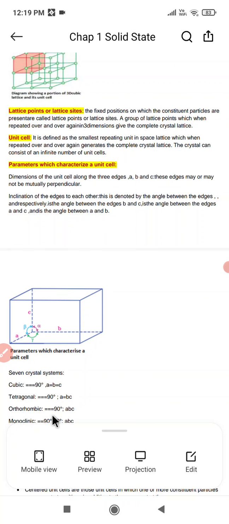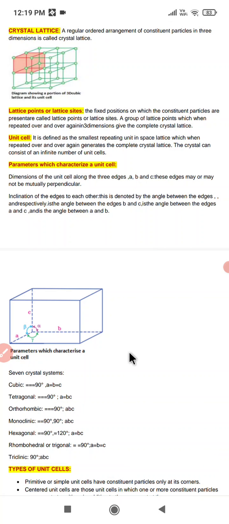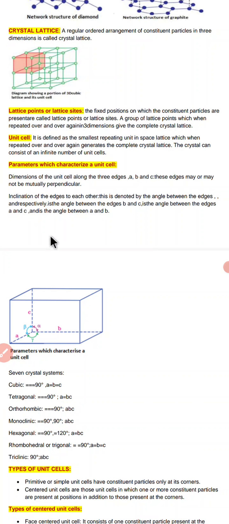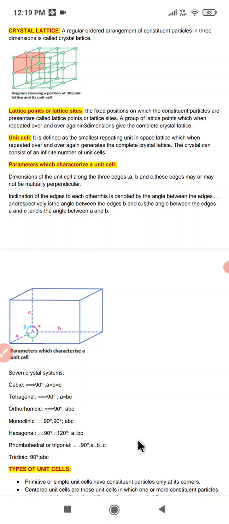After that, the next one we have is monoclinic. In the case of monoclinic, they are of these different types. As you can see, they have the primitive and the end centered, where A is not equal to B, not equal to C, alpha equals gamma.